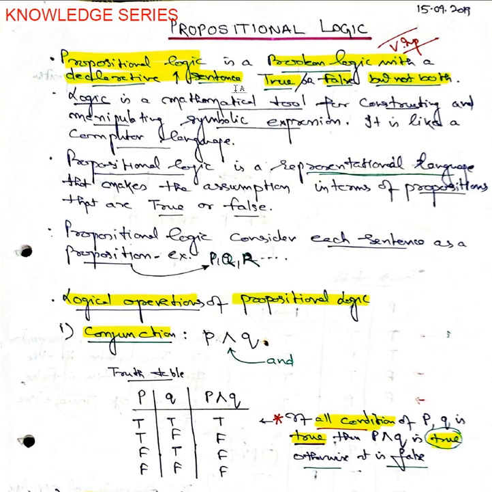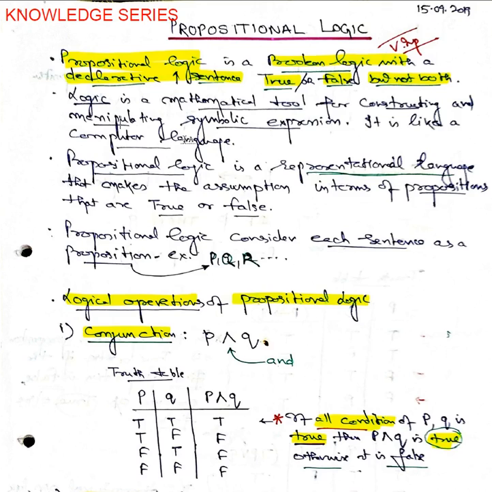A linguistic or declarative statement: true or false, but not half true or half false. Logic is a mathematical tool for constructing and manipulating symbolic expressions in a computer language. So in terms of zeros and ones, we denote true or false.